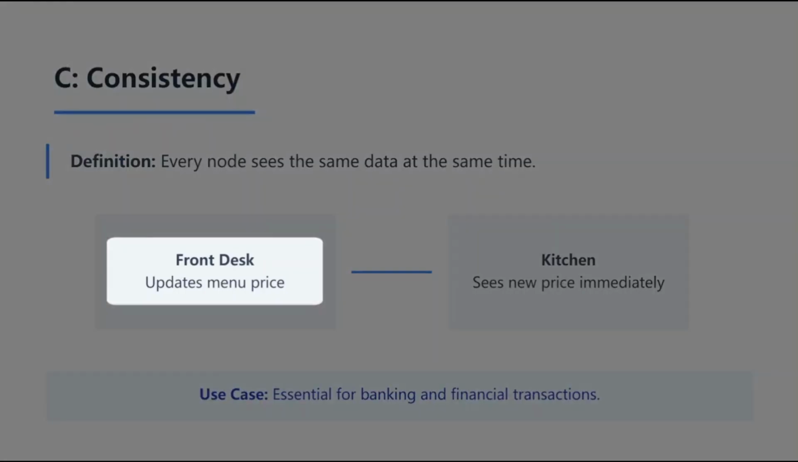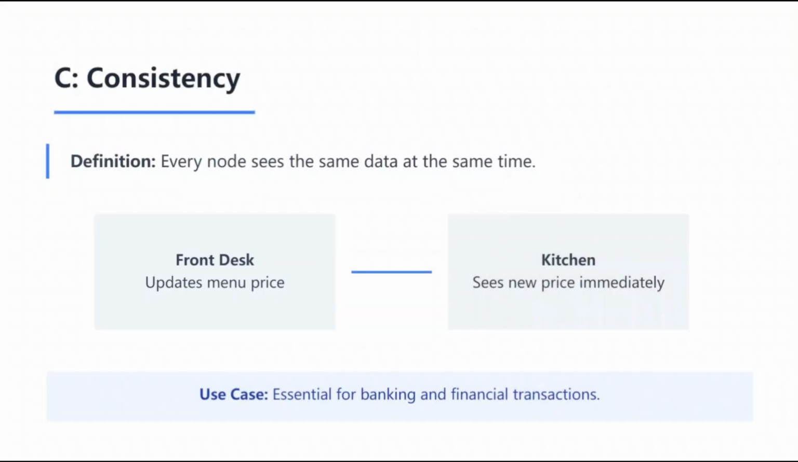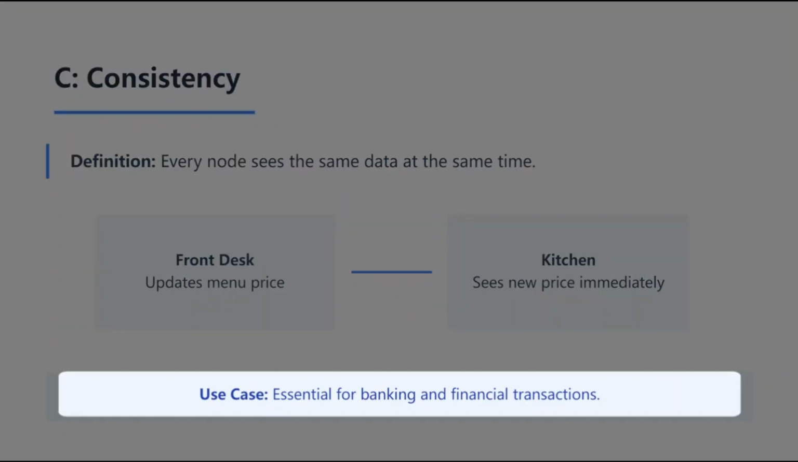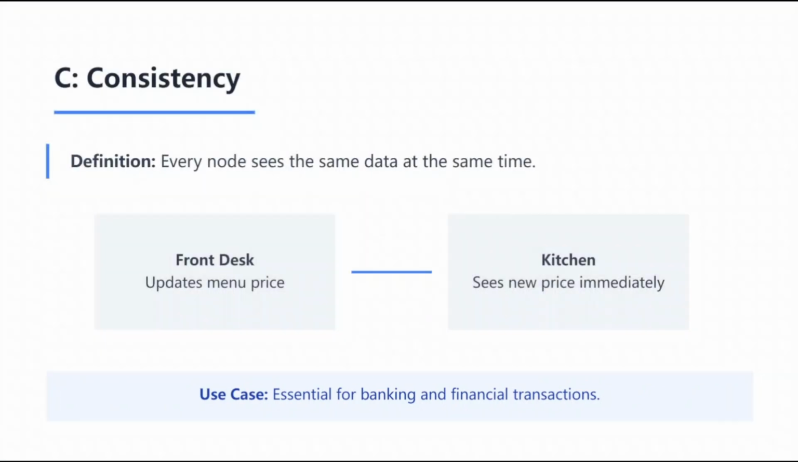To make this more concrete, let's go back to our restaurant analogy. Imagine the host at the front desk updates the price of the daily special on the digital menu. In a consistent system, the kitchen sees that new price immediately. There's no confusion where the waiter is charging $12 while the chef still thinks it's $10. Everyone is perfectly synchronized. This is absolutely essential for banking and financial transactions. You wouldn't want to withdraw money and then see your old balance when checking from a different mobile app or ATM.